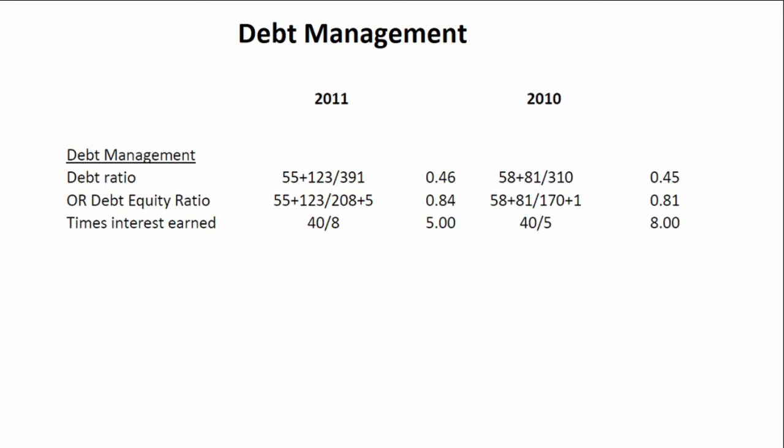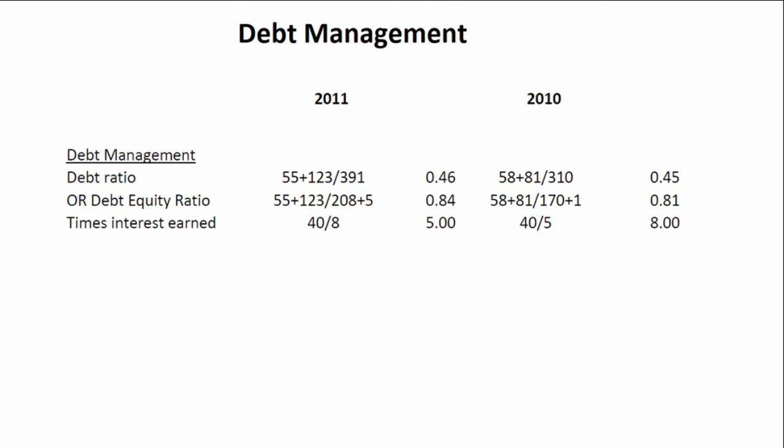So this actually increases the financial risk of the company. And if we look at our times interest earned ratio, we'll actually see that that ratio has deteriorated from 8 times in 2010 to 5 times in 2011. This ratio shows the number of times that your earnings covers the interest expense. In 2010, our EBIT covered our interest expense 8 times, whereas in 2011, our EBIT covered our interest expense only 5 times.